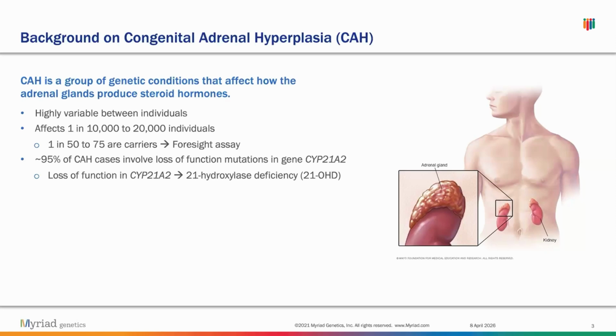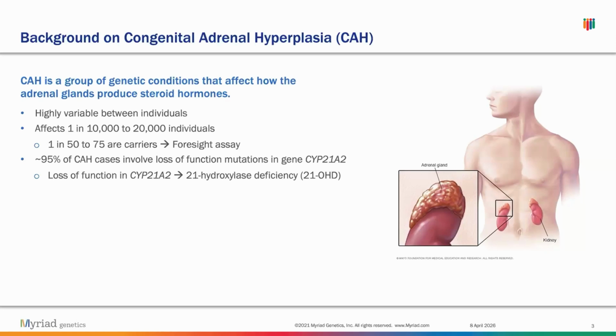And as I mentioned before, CAH is very highly variable. However, the vast majority of CAH cases involve a loss of function in the gene called CYP21A2. This gene is responsible for producing an enzyme called 21 hydroxylase. So when you get a loss of function mutation in this gene, you end up getting a 21 hydroxylase deficiency.